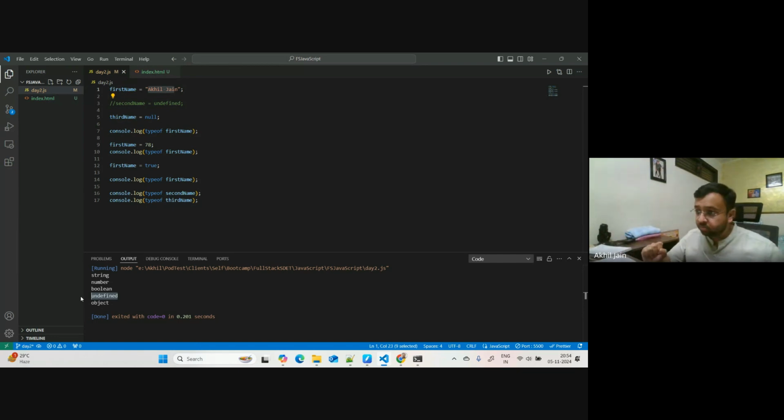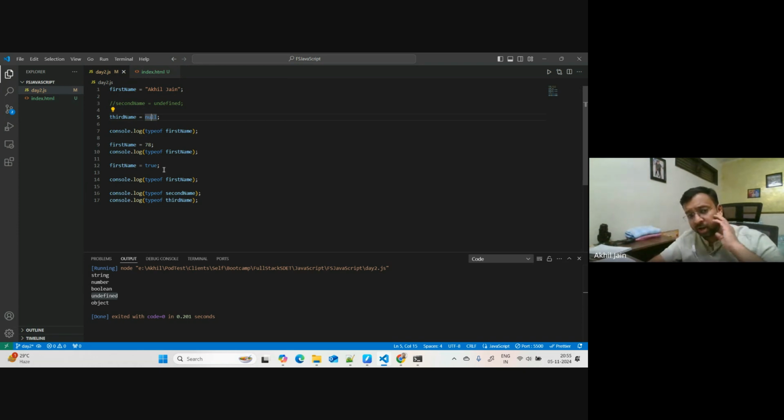Now you could ask me, Akhil, should I give something as undefined or null? Again, the answer will depend on the context, in which context you are using what. Because if you try to compare two variables and do some logic around it, you will have to be very careful about whether the variable is undefined or null, because these are two different things. Things will get better during the course of our bootcamp.